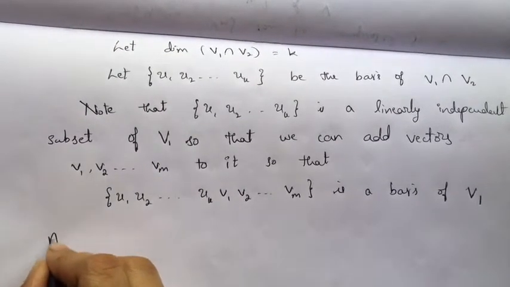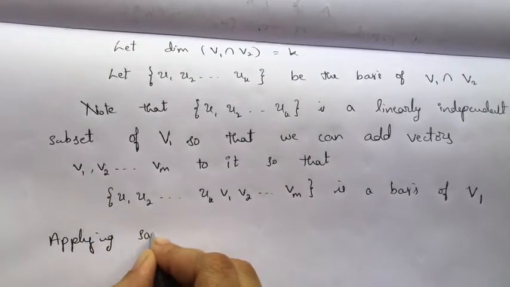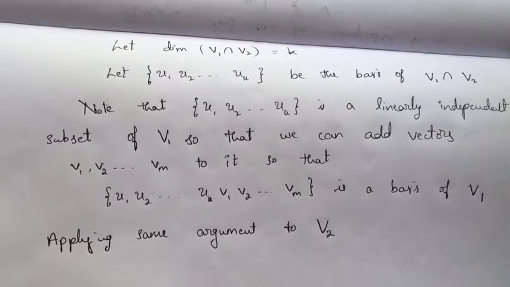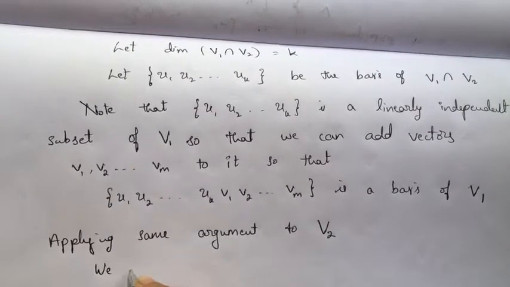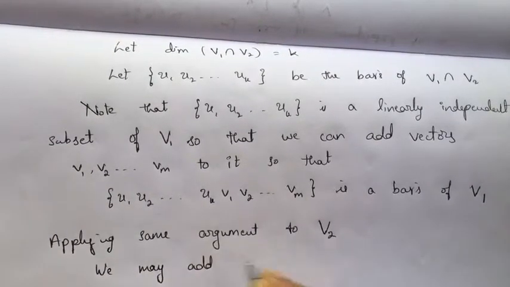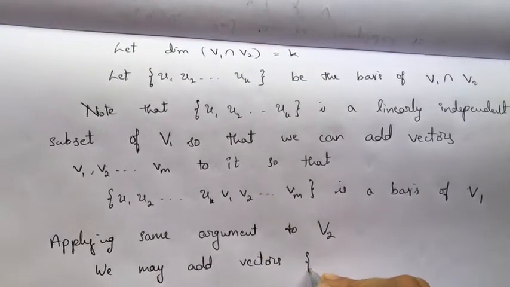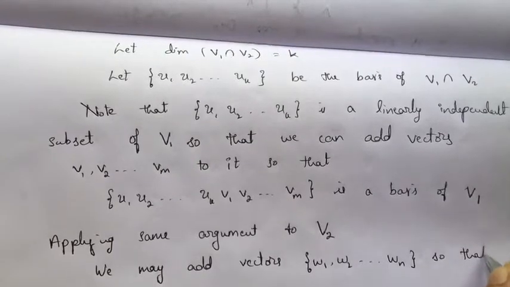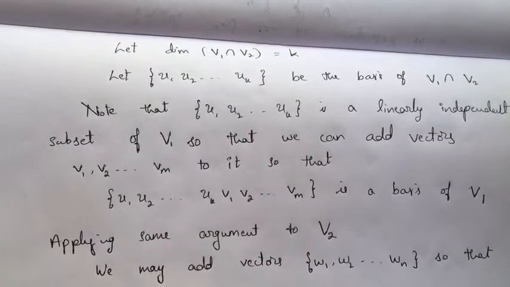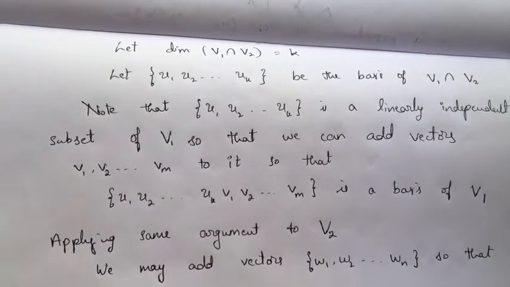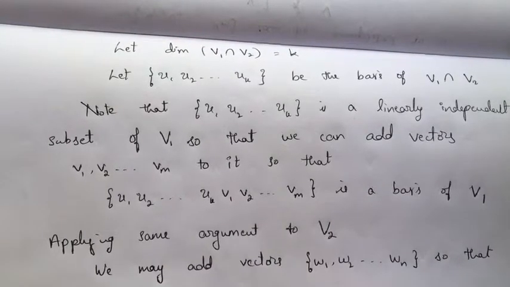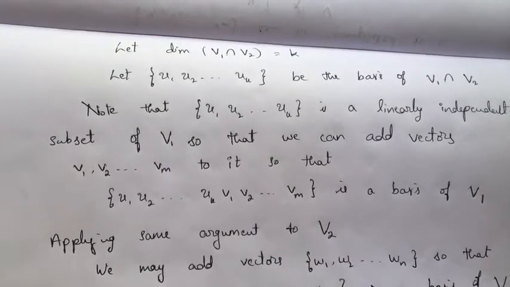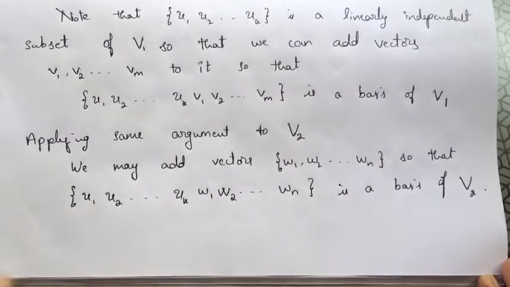Applying the same argument to subspace V2, I am adding vectors, say W1, W2, up to Wn, so that the set U1, U2, up to UK with W1, W2, up to Wn is a basis of V2.